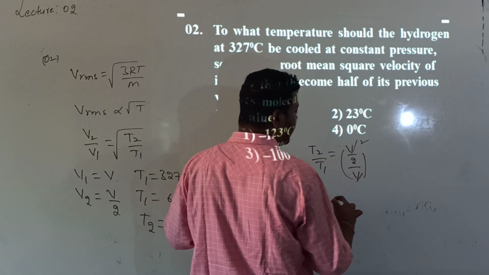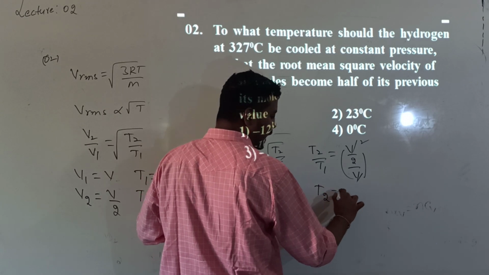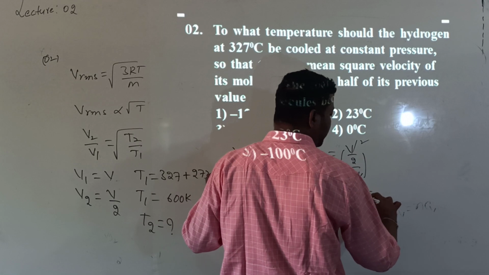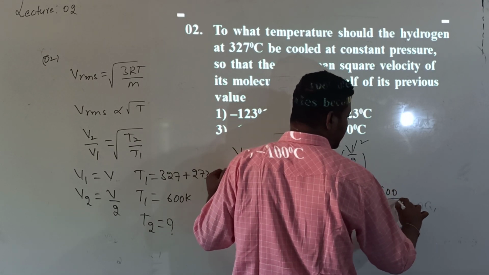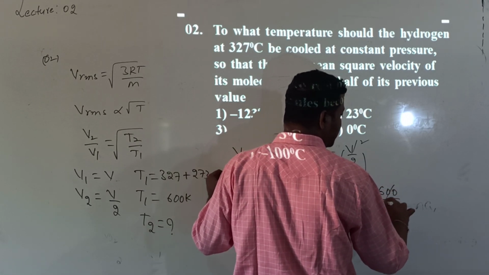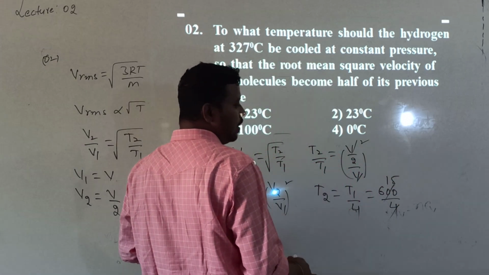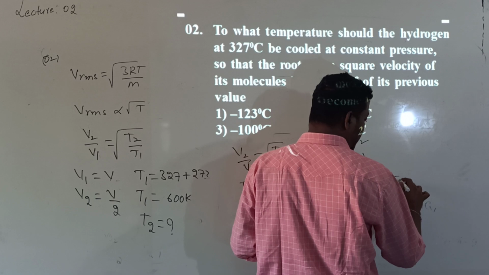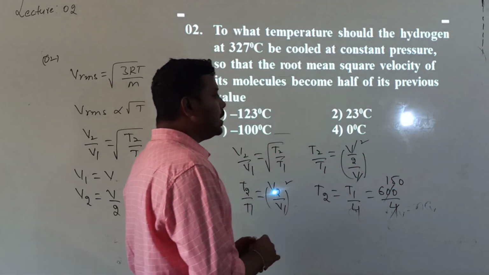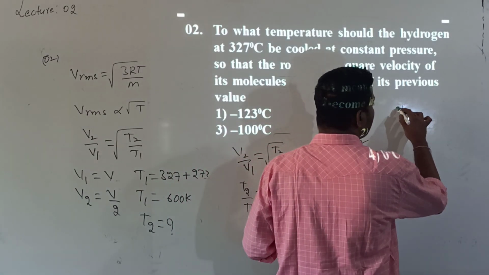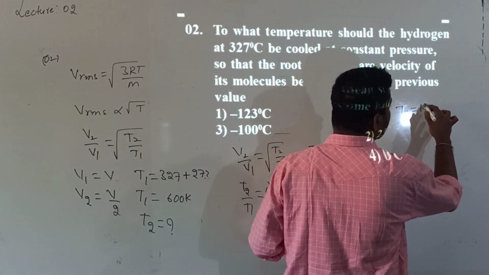Then V cancels. What will we get? T2 is equal to T1 by 4. T1 is 600, so 600 divided by 4. 4 ones are 4, 4 fifteens are 60, so that is 150. T2 is equal to 150 Kelvin.